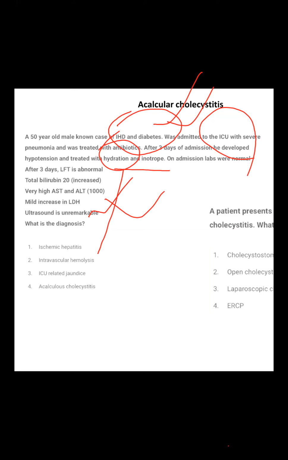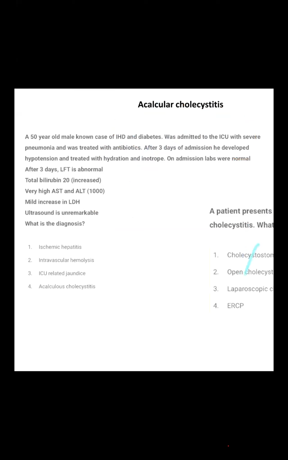But here my aim is always to try to understand. If you tell me, ma'am, acalculous cholecystitis, where is the alkaline phosphatase? There's no clue. Yes, ma'am. There is no alkaline phosphatase. There is only SGPT severely high, 1000, severely damaged cellular picture. So it's ischemic hepatitis. Okay? Don't do wrong. Same question in the exam. Okay, clear?